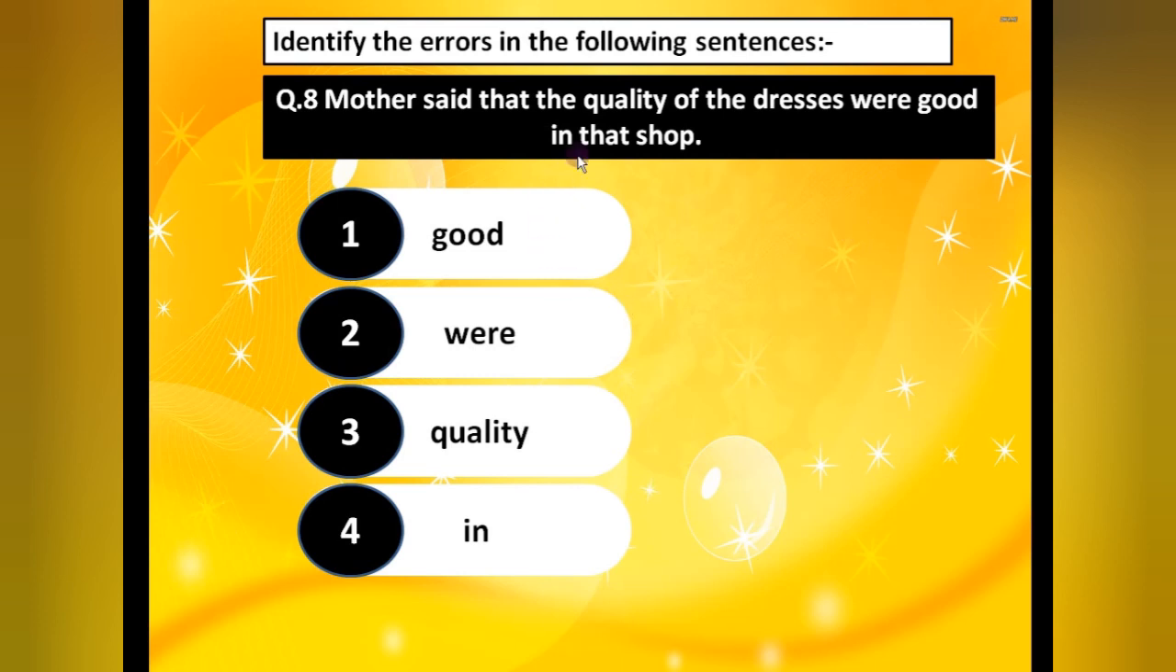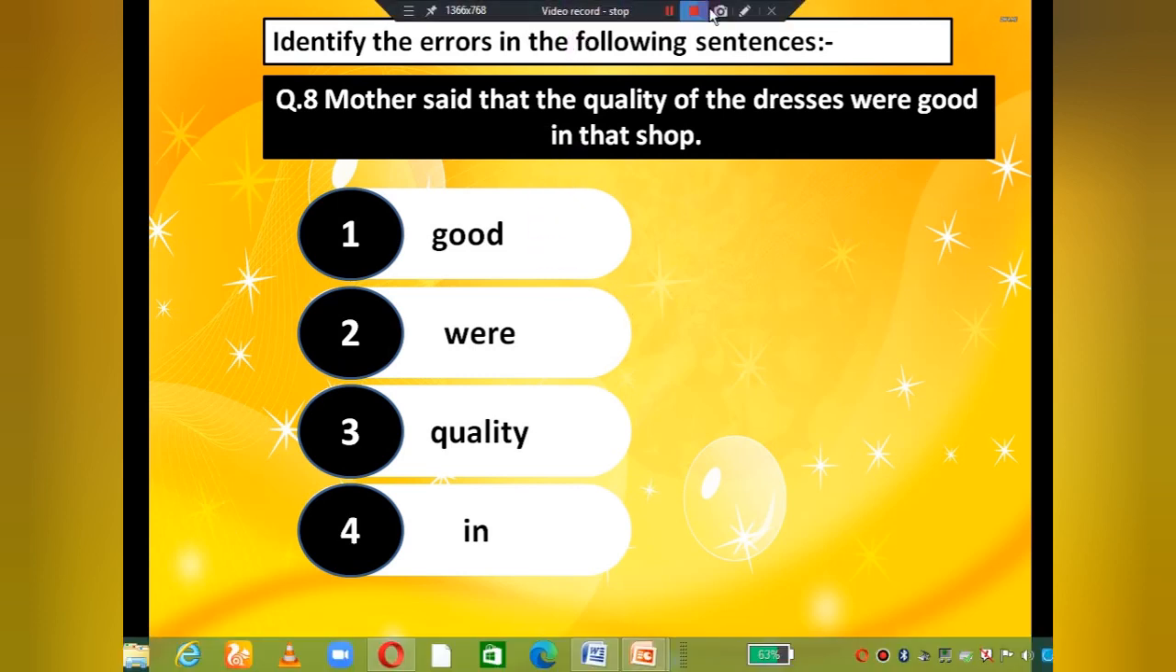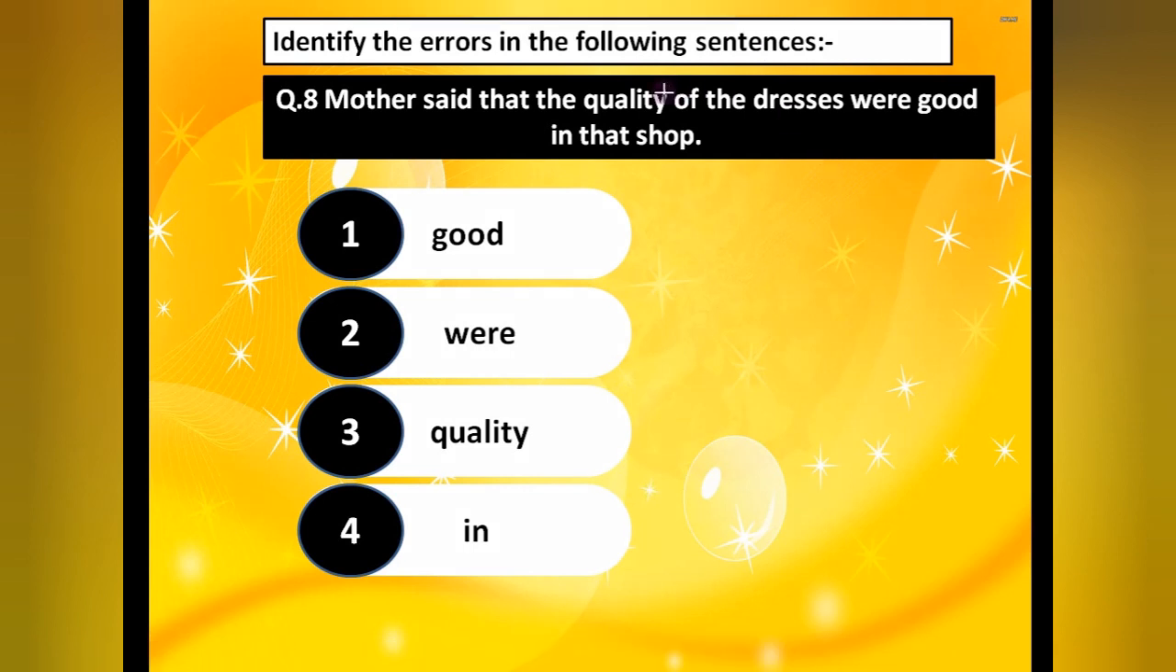Now see, mother said that the quality of the dresses. Here we are not talking about the dresses. We are talking about the quality. The noun, the subject is quality. And quality is what? That is our singular. So this were is wrong. Okay. The quality of the dresses was good in that shop. So this one is the wrong answer, were. Okay. So like this you can do it.